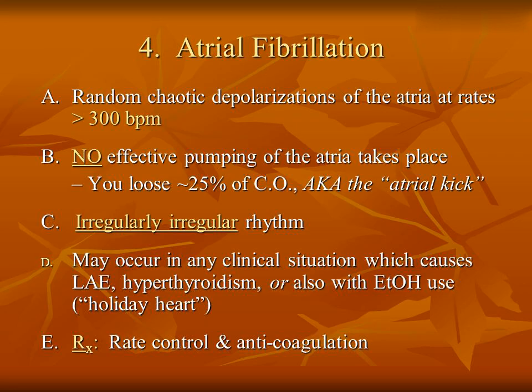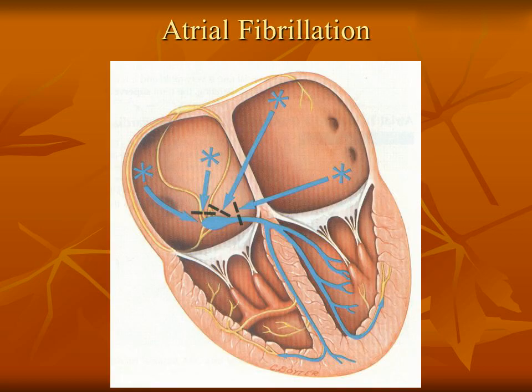4. Atrial fibrillation. A. Random chaotic depolarizations of the atria at rates greater than 300 BPM. B. No effective pumping of the atria takes place. You lose up to 25% of CO, aka the atrial kick. C. Irregular rhythm. D. May occur in any clinical situation which causes hyperthyroidism, or also with EtOH use, holiday heart. E. Rx, rate control and anticoagulation. Atrial fibrillation.